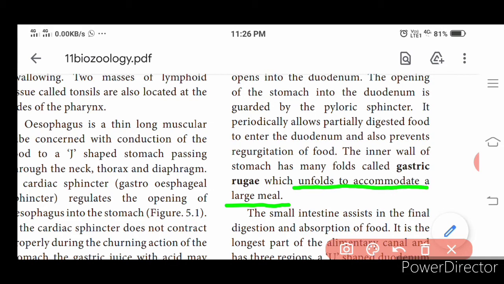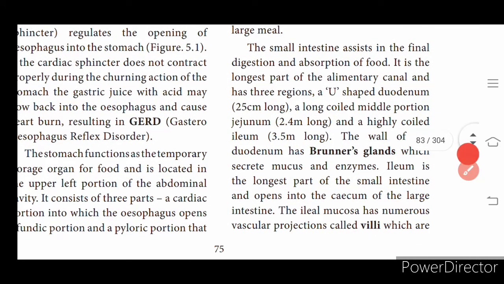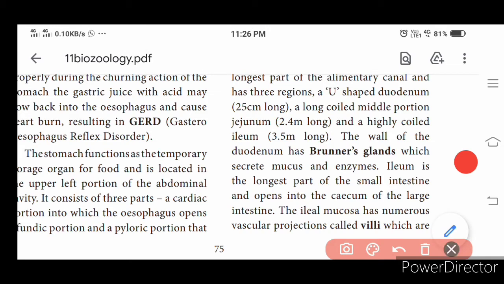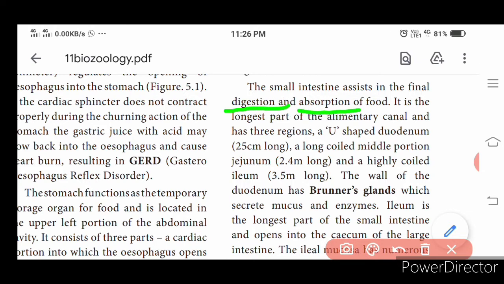Then the duodenal region continues with the small intestine, which helps in the final digestion and absorption of food. So what is absorption of food? Once the food is digested, it should be made available to all the tissues along with the blood. The process by which digested food moves into the blood is called absorption. Follow? So this absorption occurs in the small intestine with the help of villi and microvilli.